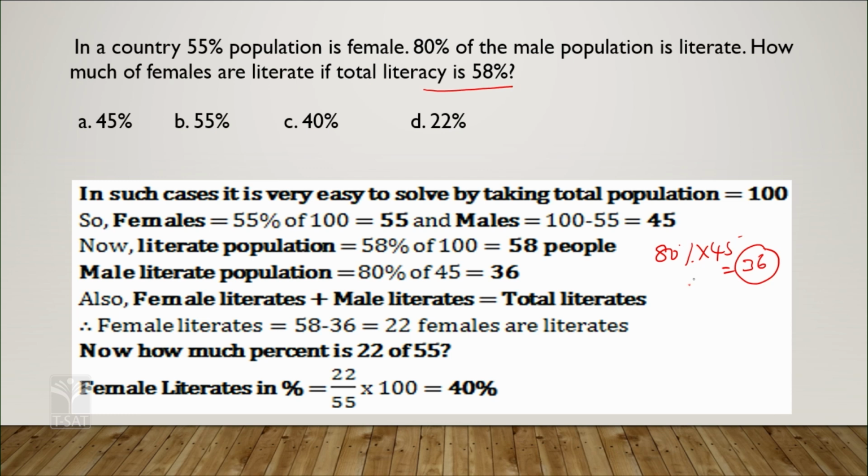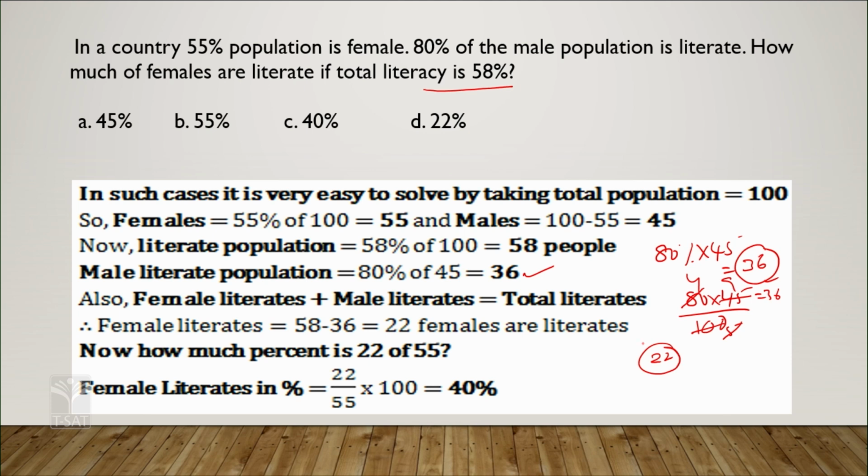Correct? You can calculate simply 80 into 45 by 100, which gives 36. Correct? So, the literate male population is 36. The total literacy is 58, so the remaining is 22, means 22 females are literate.